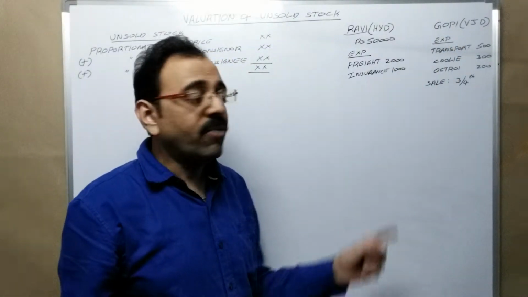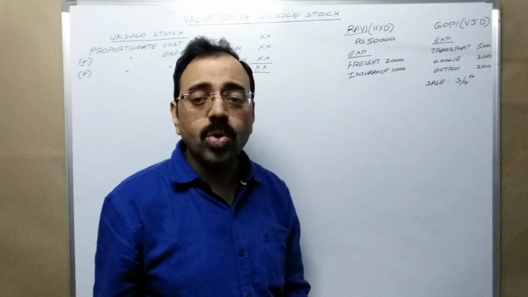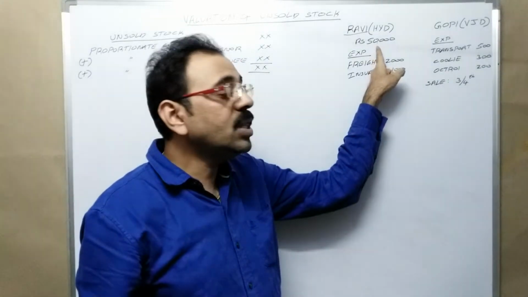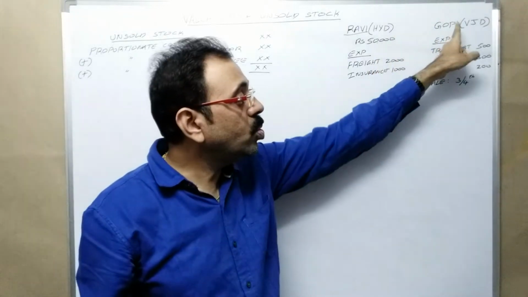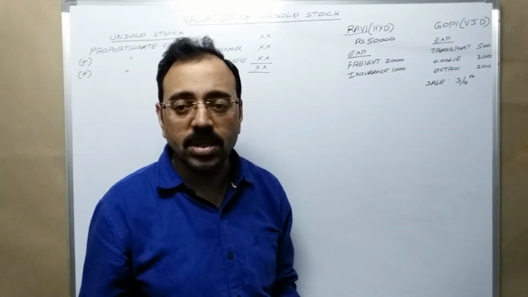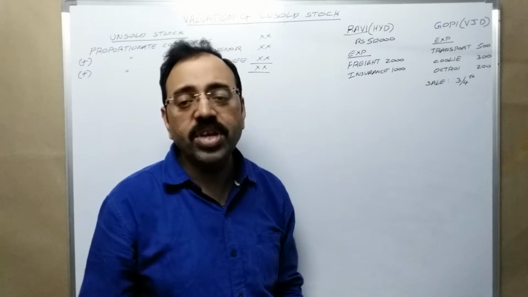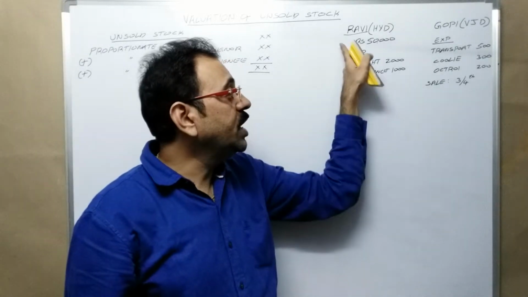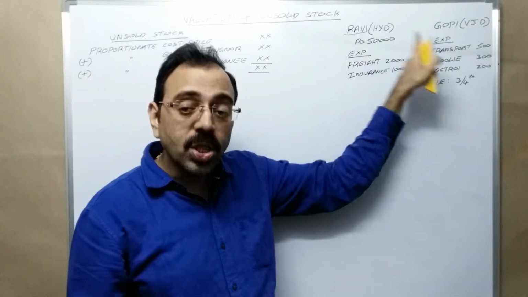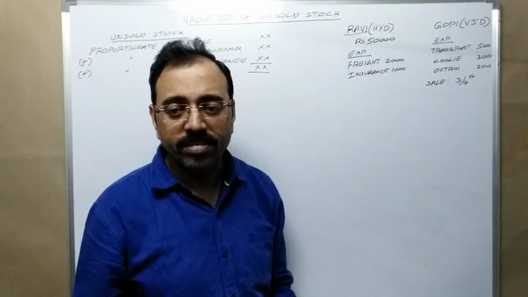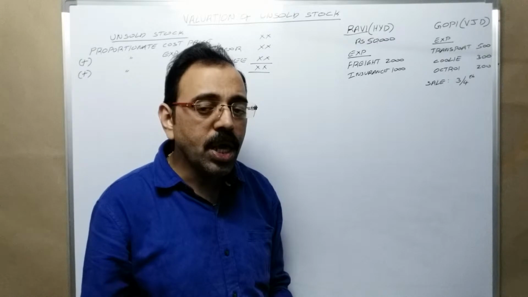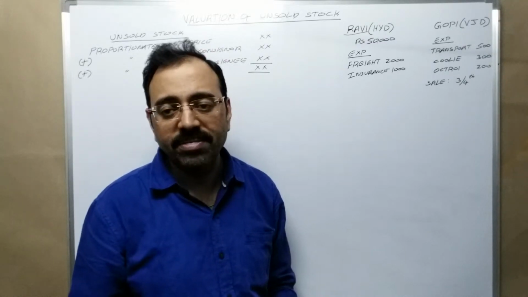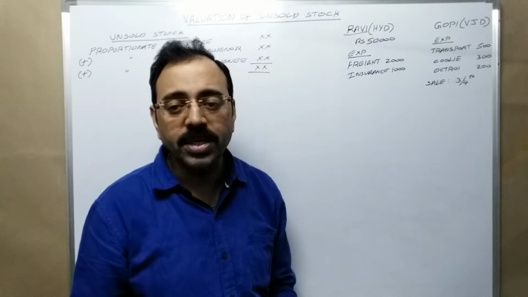Here Ravi is a consignor who is living in Hyderabad. He is sending 50,000 worth goods to Gopi on consignment business. Gopi is living in Vijayawada. Observe here, Ravi is sending 50,000 worth goods to Gopi. But how many goods Ravi is sending? Quantity is not given here. That is the new point.